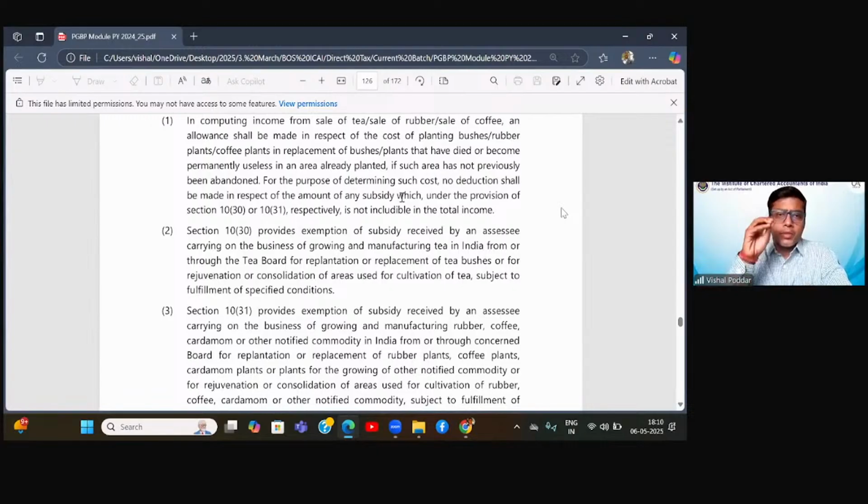Now here, if the government has given you grant or this tea coffee board has given you grant, particularly for planting these tea bushes or coffee plants, then this particular subsidy, which is your income, should not be deducted from this particular cost. In simple words, you will claim the total cost because we want the final net profit arising out of this particular business. Is this clear, Asta?